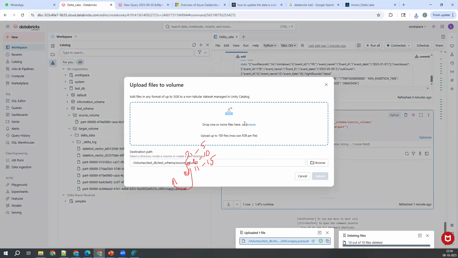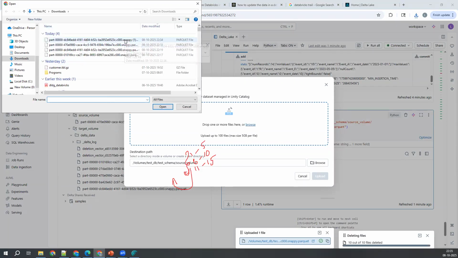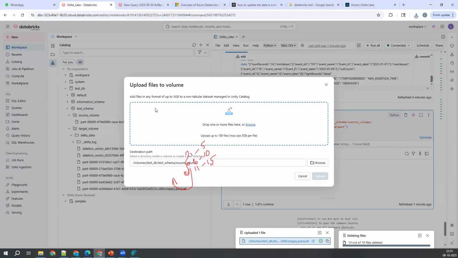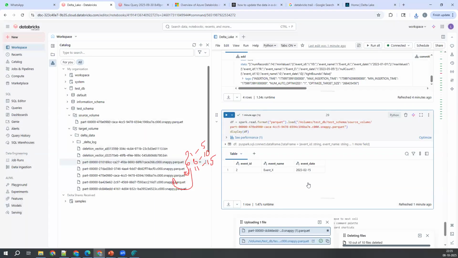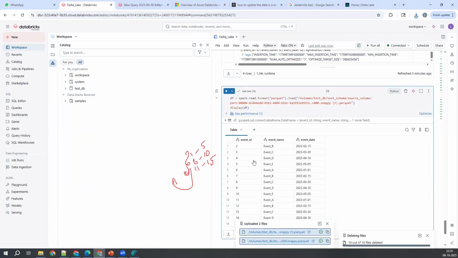Go to this one, upload to volume and browse this. Where is this 523 file? The 523 file is this one. Now I just downloaded it, right? So click on open, click on upload. Now let me copy this path and pass it here. Okay, now let me execute this and see.